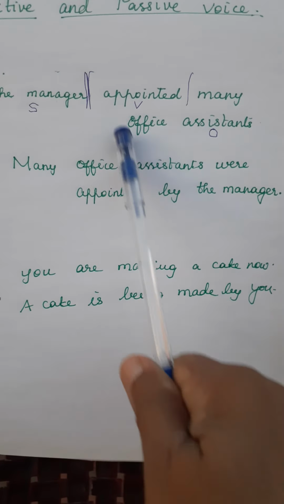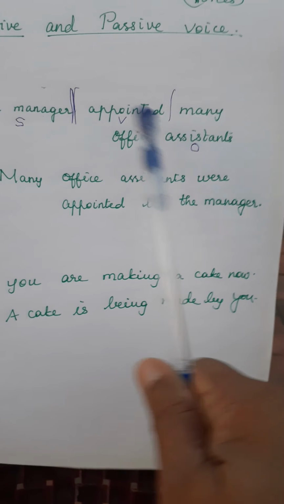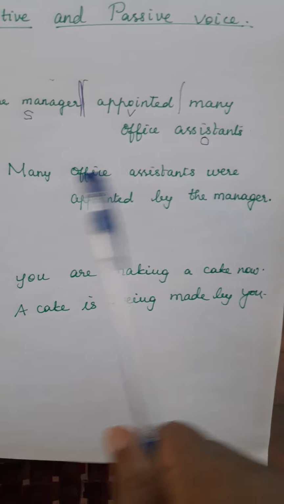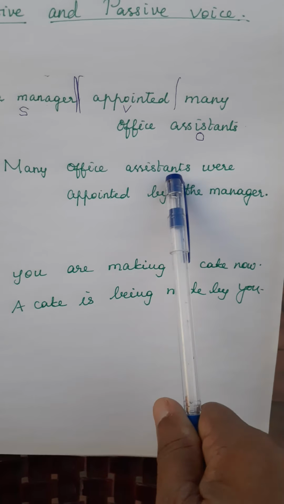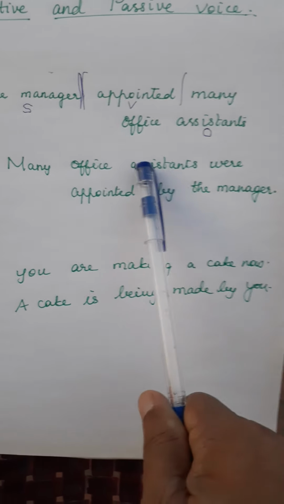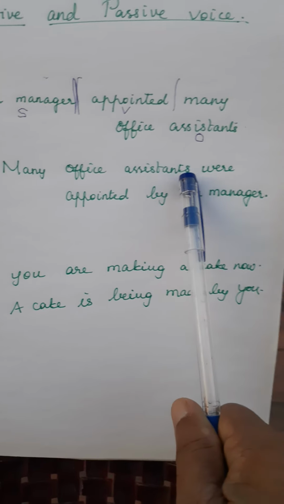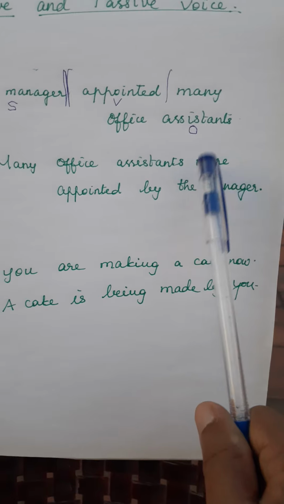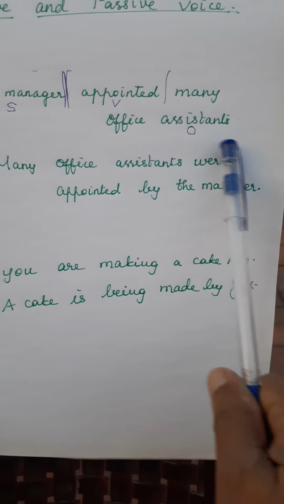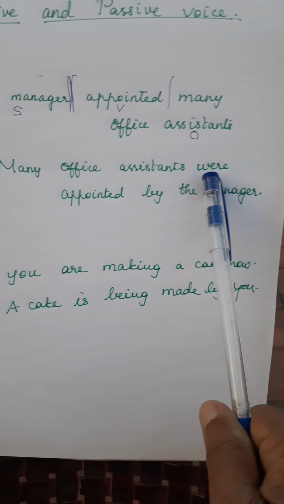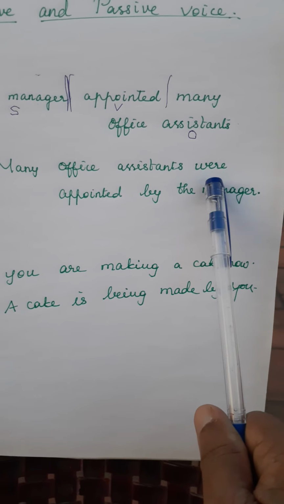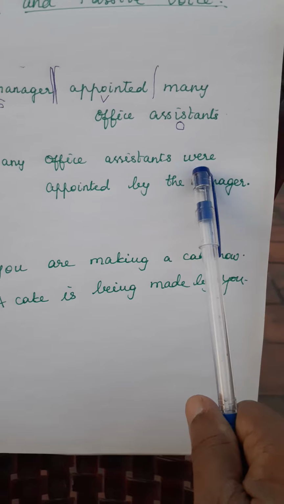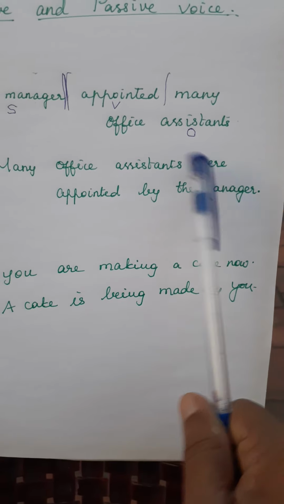We'll take many office assistants to the subject place. Because assistants is plural, this plural always accepts the plural verb, which in past tense is 'were'. So, many office assistants were appointed.